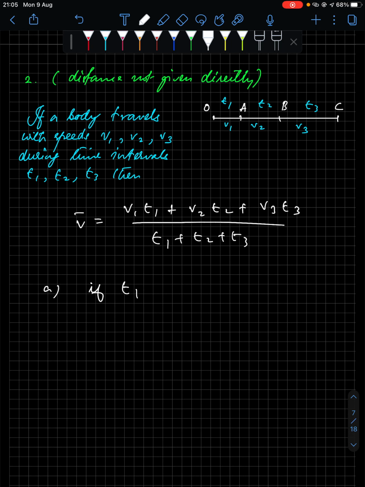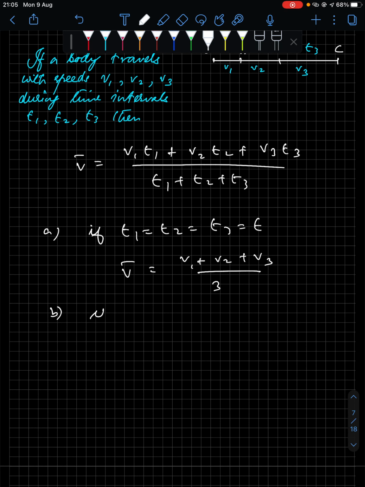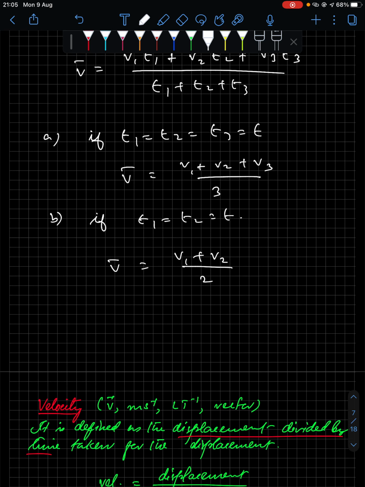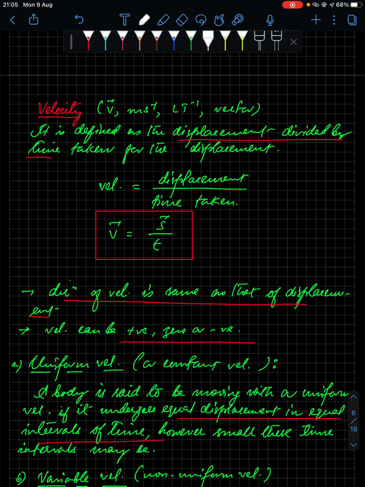Now you have a special situation where t1 equals t2 equals t3 equal to t, then v bar will be v1 plus v2 plus v3 divided by 3. Second situation, if t1 equals t2 equals t, then v bar is equal to v1 plus v2 by 2. So this is just the arithmetic mean of the speeds.